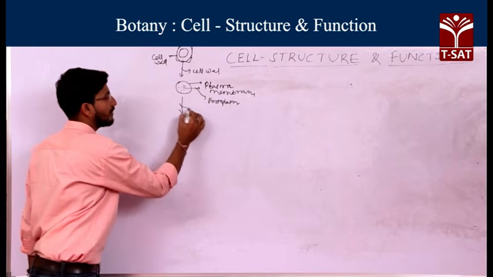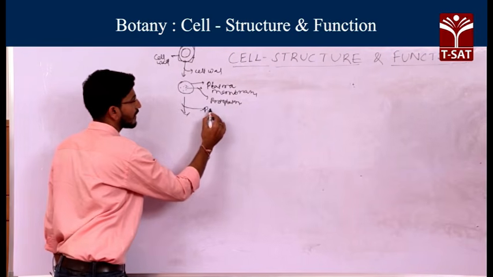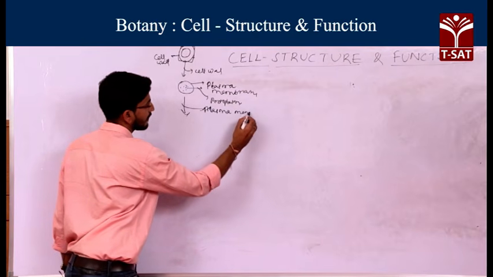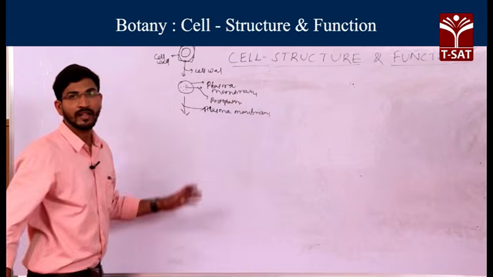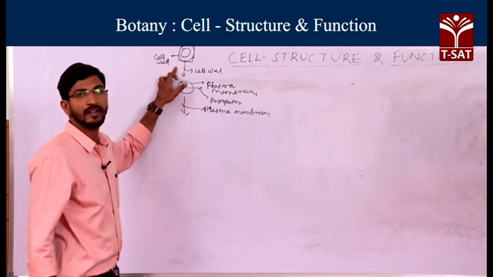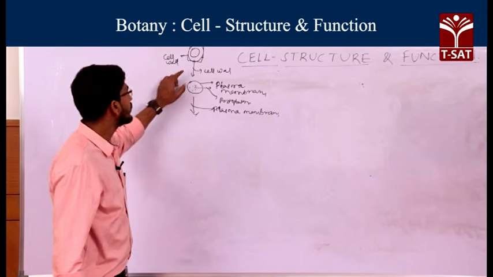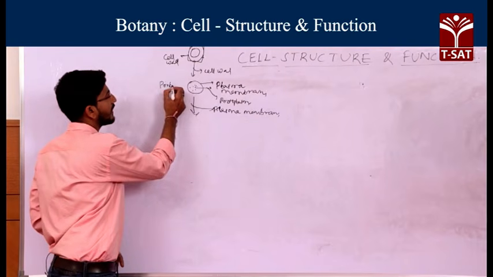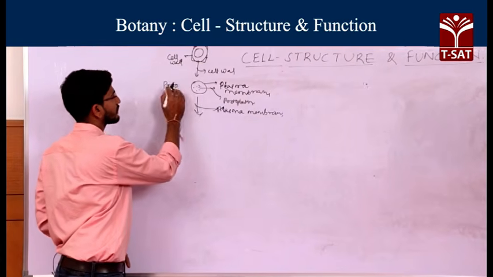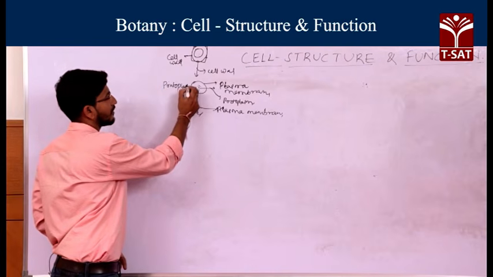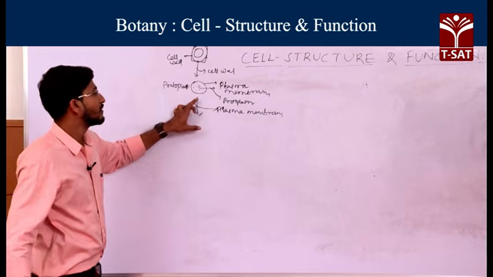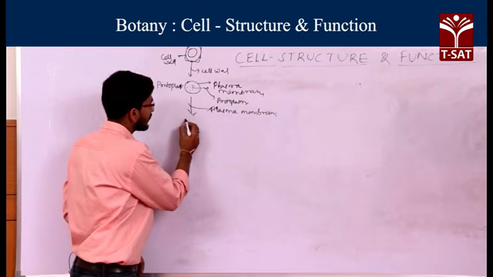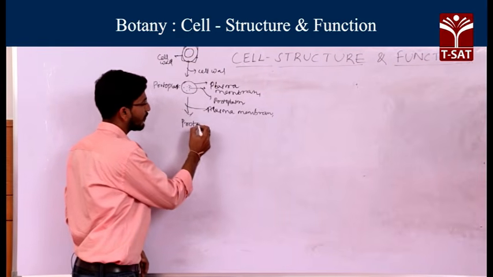Generally, a typical plant cell that contains the cell wall is known as a cell. If you remove the cell wall, you will find the protoplast. What does the protoplast contain? Generally it contains plasma membrane plus protoplasm. If you remove the plasma membrane, that structure is known as protoplasm.